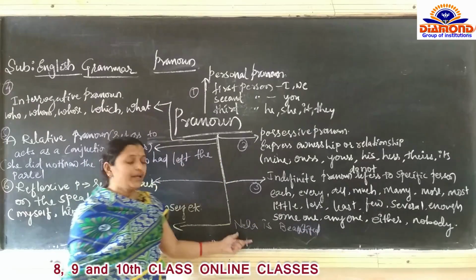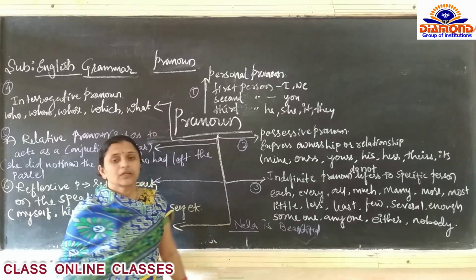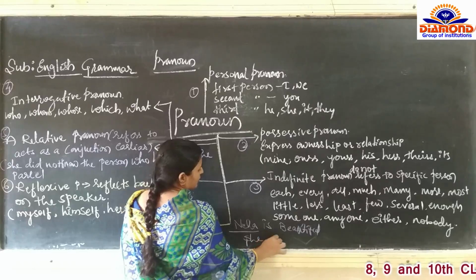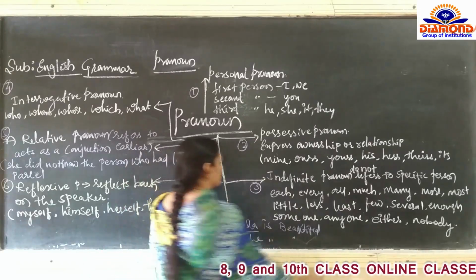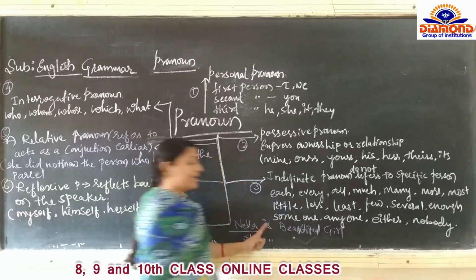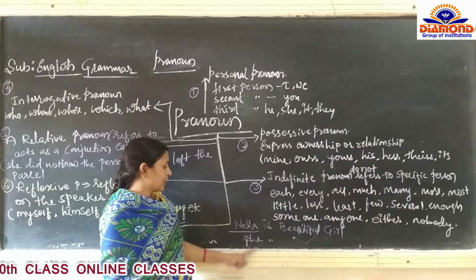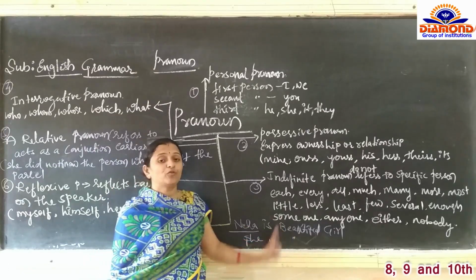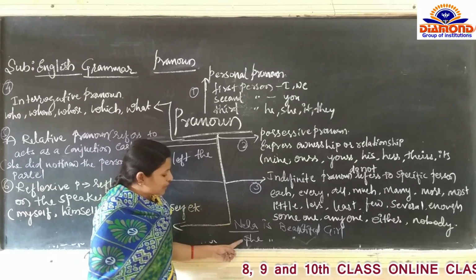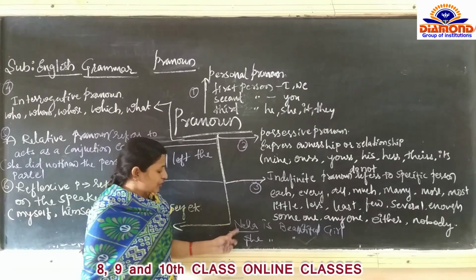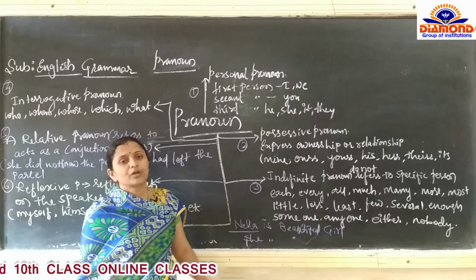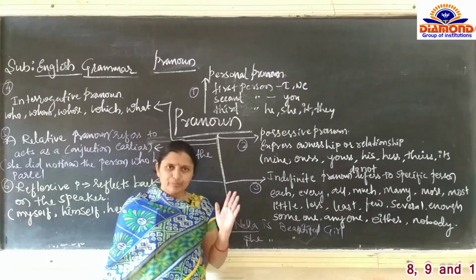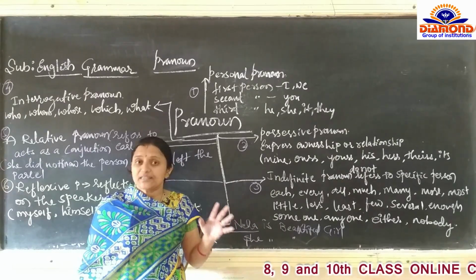So here Neha is a noun. Instead of noun, what are we using? She is a beautiful girl. Neha is a beautiful girl. Instead of Neha, what are we using here? She is a beautiful girl. So instead of the noun, we are using the word she. This is known as a pronoun. Pronoun is a word which is used instead of a noun.